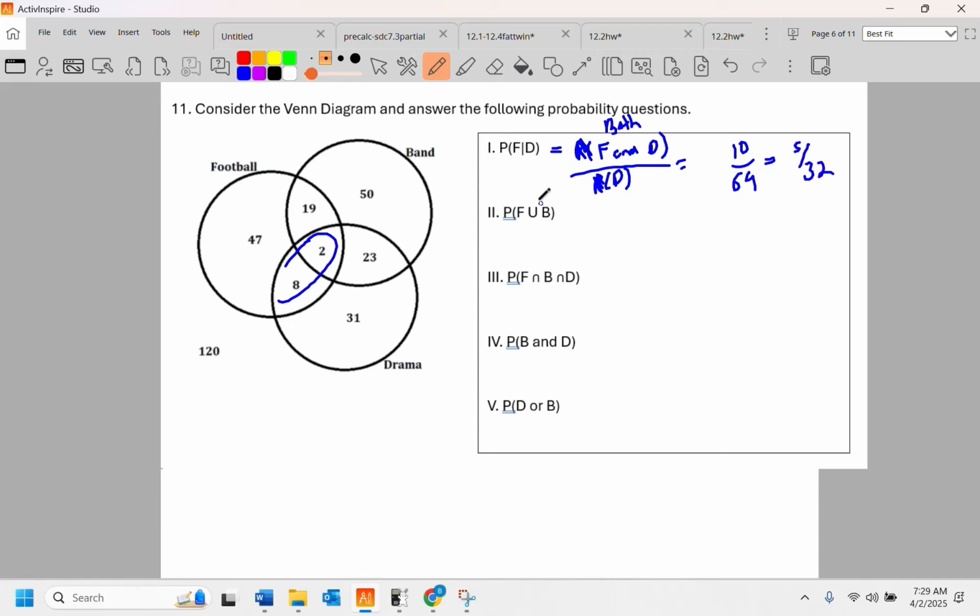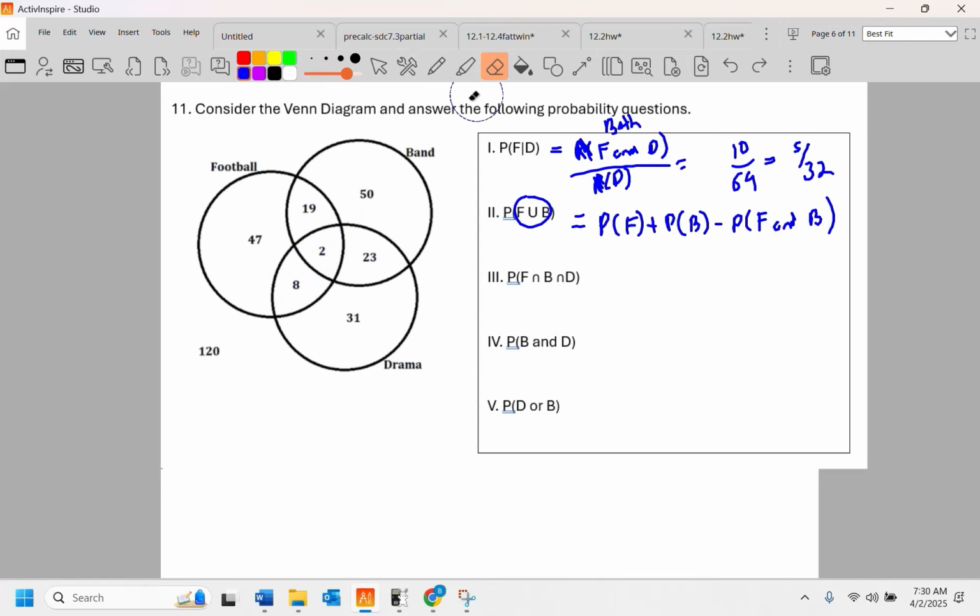All right, here's the ones I've been messing up on. Now, I'm going to write out the formula, and this is what made me realize that I messed it up. It was this morning when I realized it. But the formula for this will be the probability of F plus the probability of B, take away the overlap, which would be F and B. And I am really sorry I did that. I'm just glad I caught it. I'm thinking back to previous years, and I've never messed this one up before. I guess I got cocky.